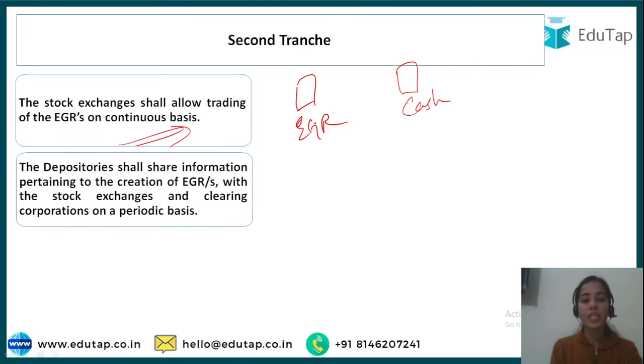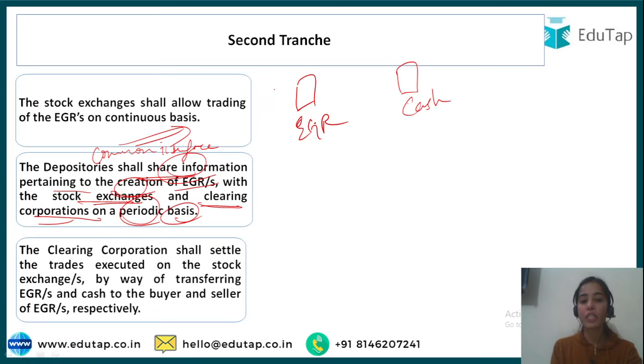The depositories shall share information. See, depositories are making the common interface. So they are collecting the data also, because they have the electronic interface where they are keeping the data. So they have to share the information pertaining to the creation of EGRs with the stock exchanges. They have to share the data with the stock exchanges and the clearing corporation, that is the clearing houses, on a periodic basis. What this periodic basis means, this will also be told by the SEBI.